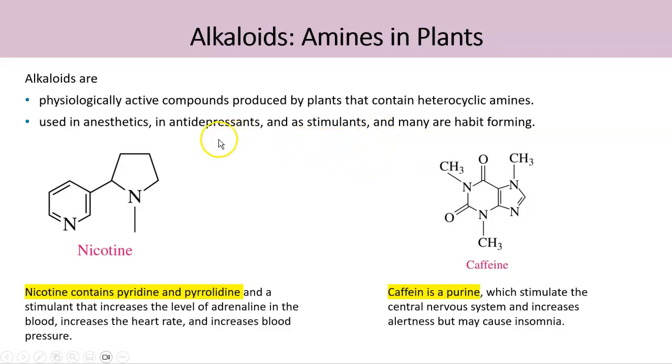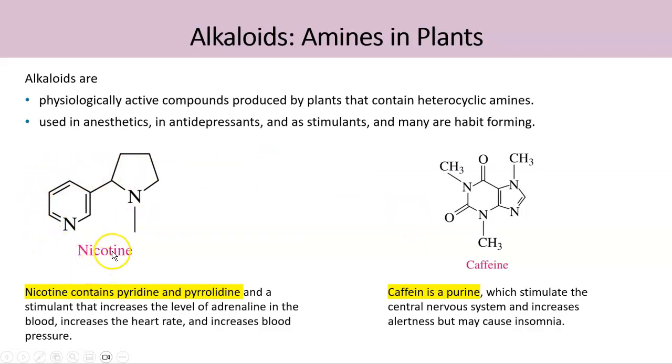I have given here 2 examples. Nicotine is an alkaloid that comes from plants, and the reason I'm giving these structures is because you should be able to identify what type of heterocyclic amines are present in these compounds.